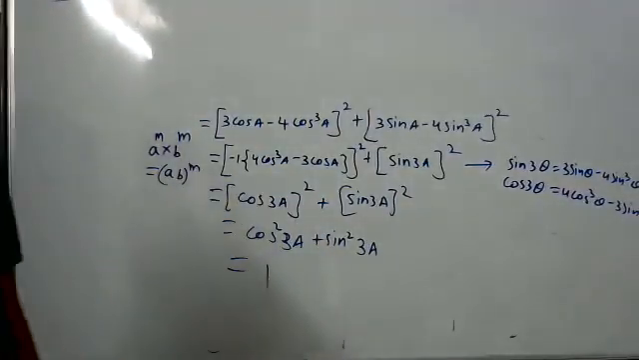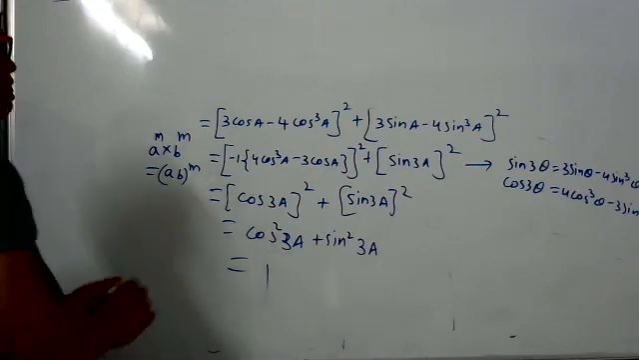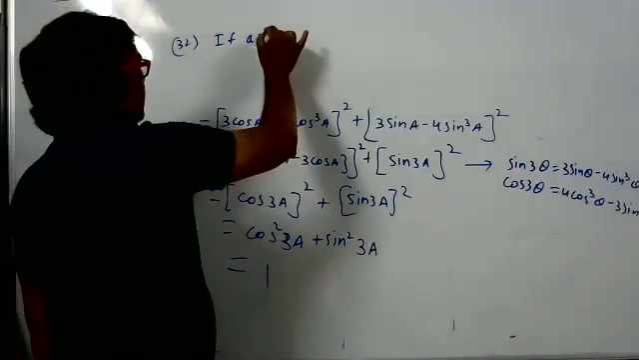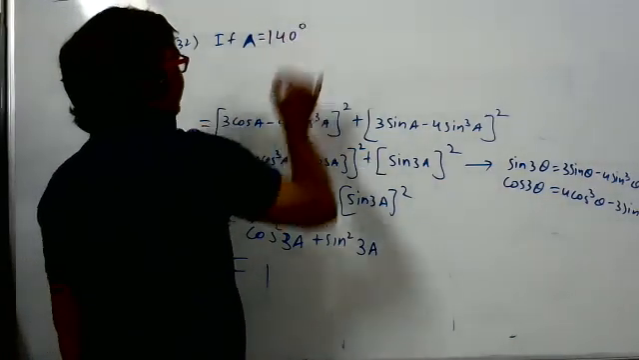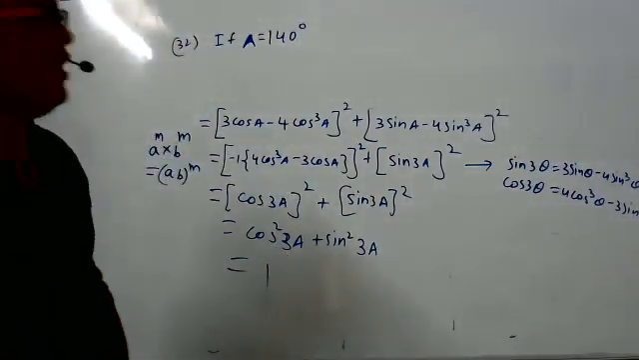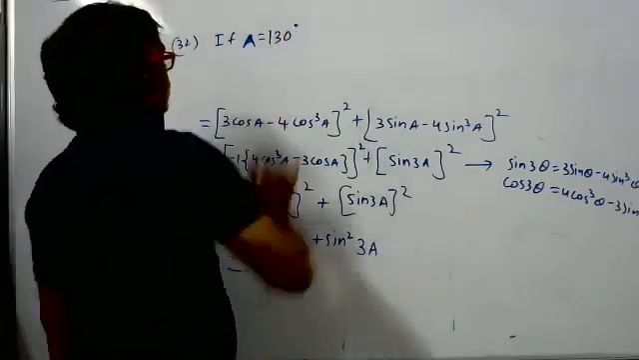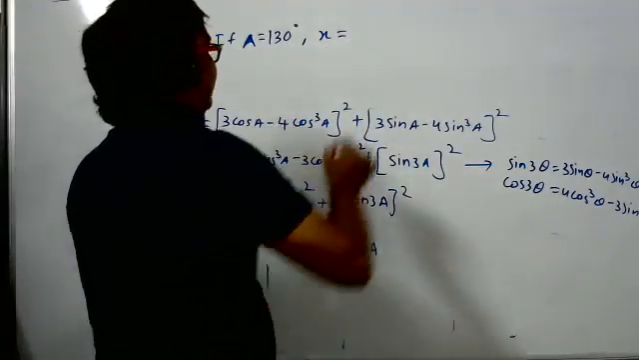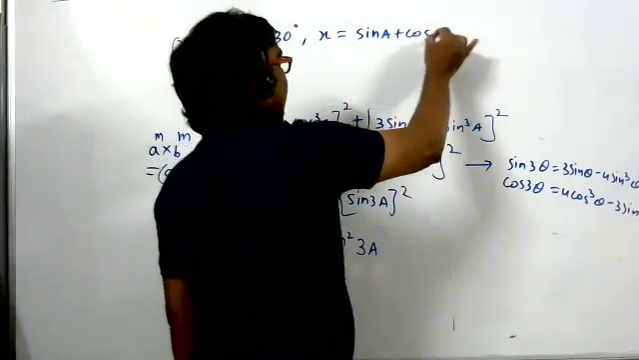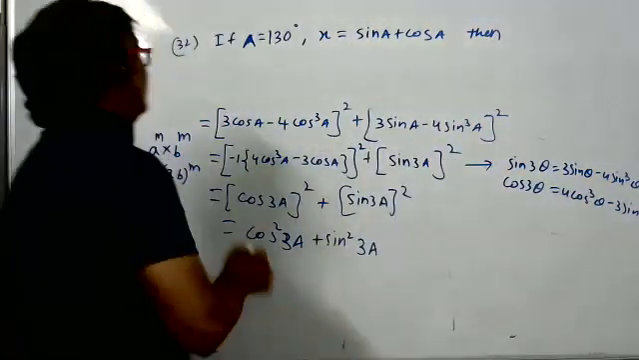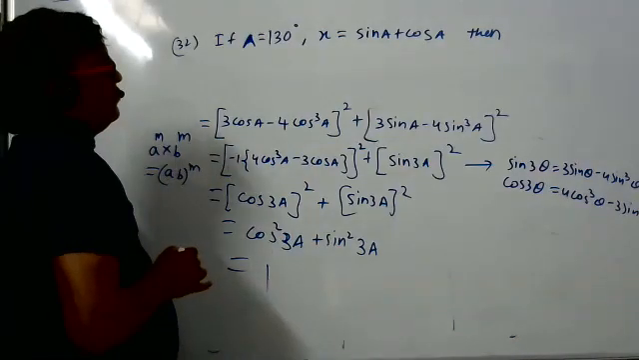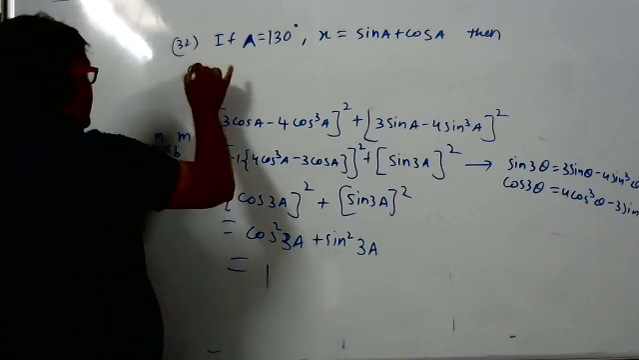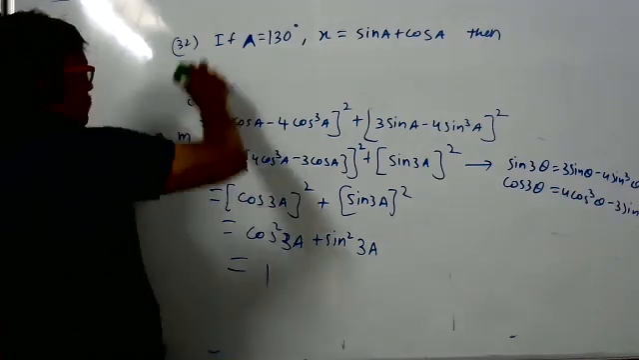Sir, the 32nd question: if capital A equals 130 degree, and small x is equal to sin A plus cos A, then the options are: A, x is greater than 0; B, x is smaller than 0; C, x is equal to 0; and D, x is less than or equal to 0. Okay, we'll do this sum.